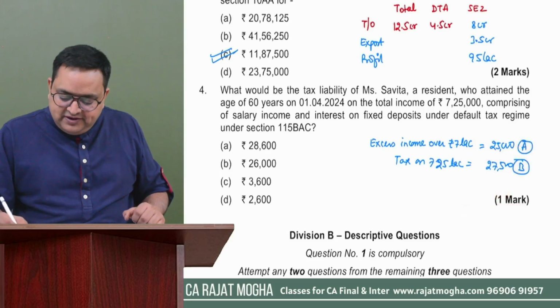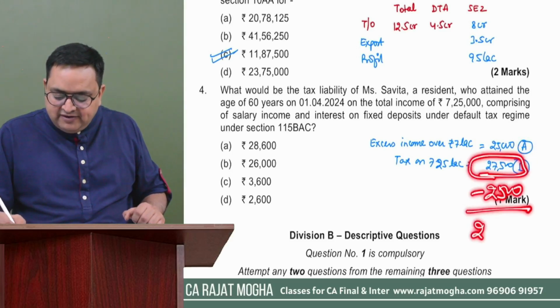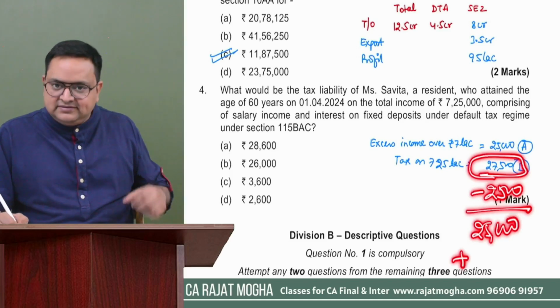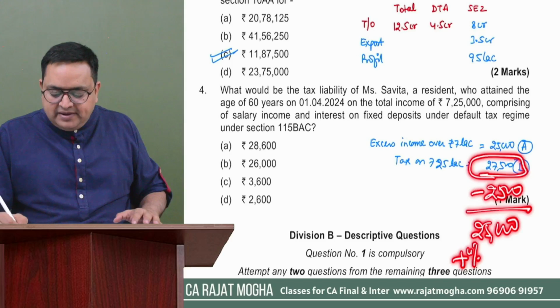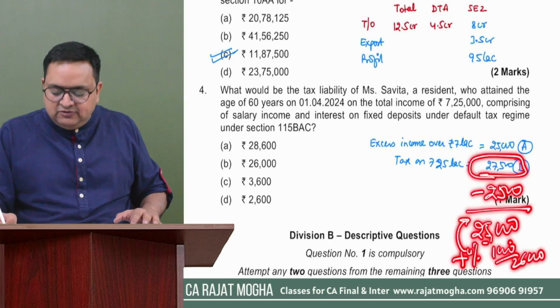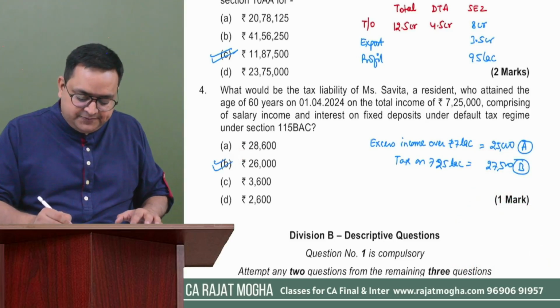So my tax was 27,500. Please give a rebate of 2,500. That would be 25,000 would be the tax. After giving rebate, you can apply cess of 4%. So 4% on 25,000 would be 1,000. So 26,000 would be the tax liability. So my answer is B. This is the correct answer, right?